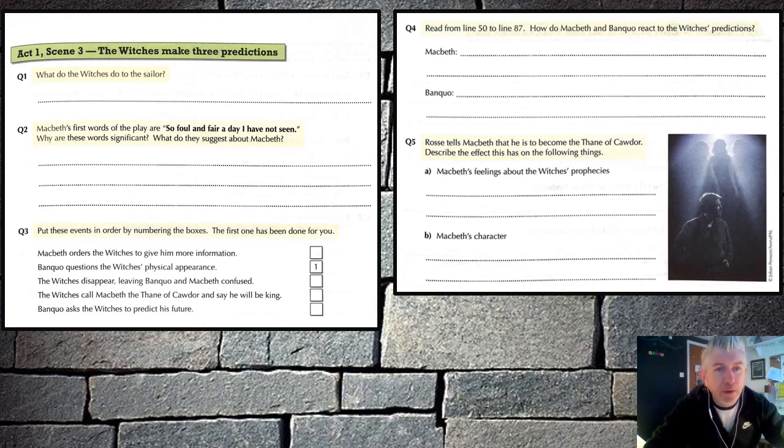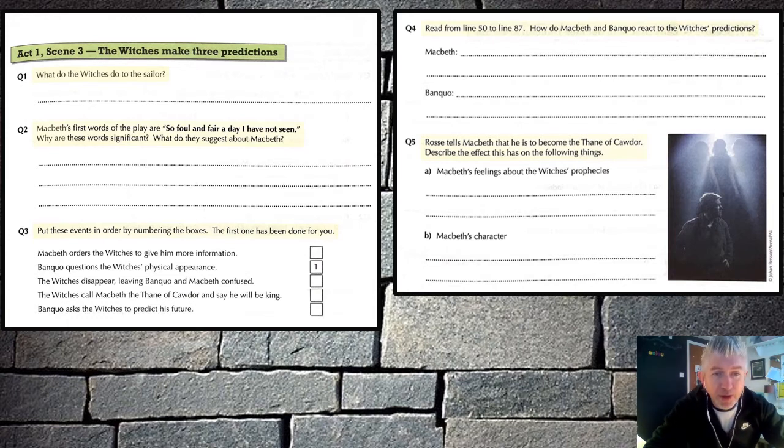Question 2. Macbeth's first words of the play are, "So foul and fair a day I have not seen." Why are these words significant, and what do they suggest about Macbeth? Hopefully those keywords, foul and fair, remind you of a slightly earlier speech that we've just looked at. What about them though? Why are they significant, and what does it suggest about Macbeth?